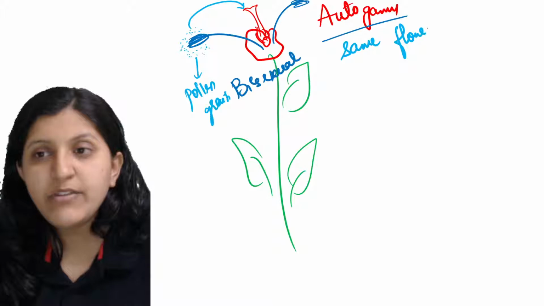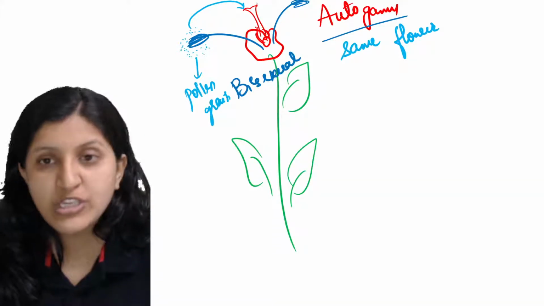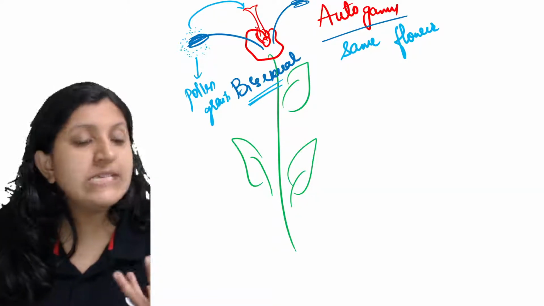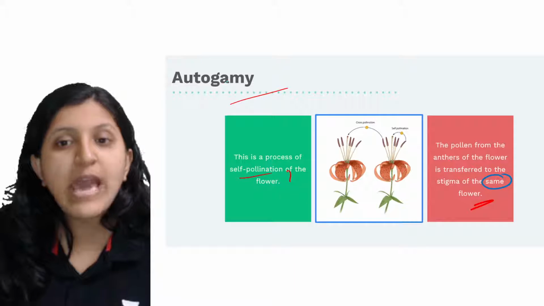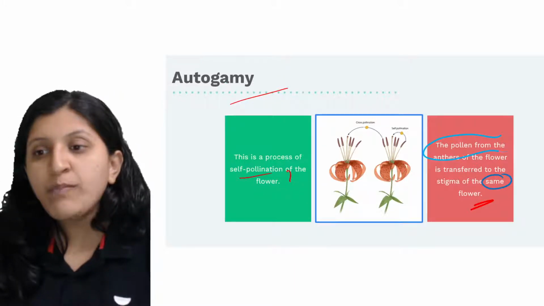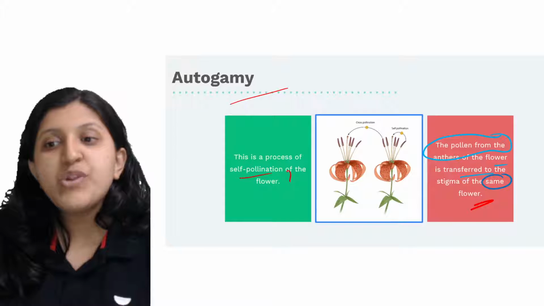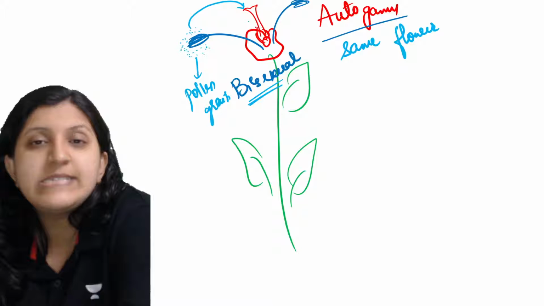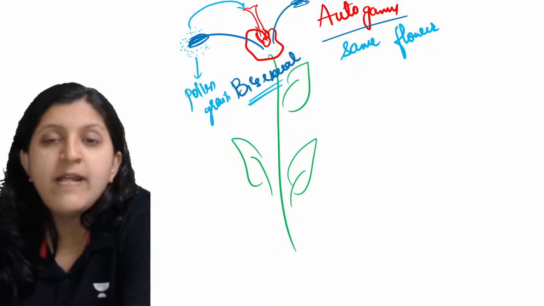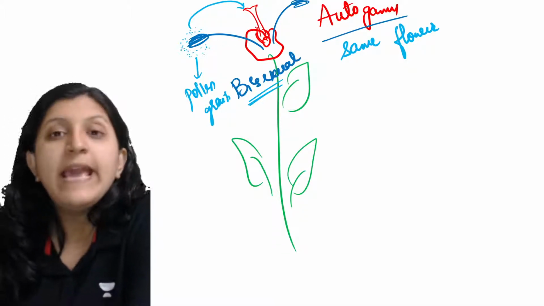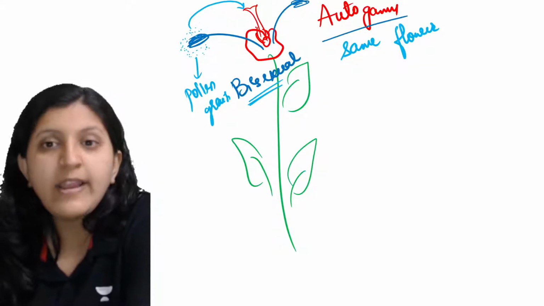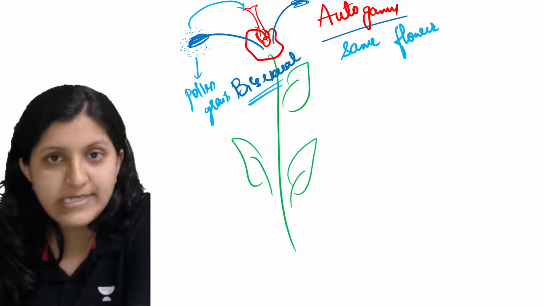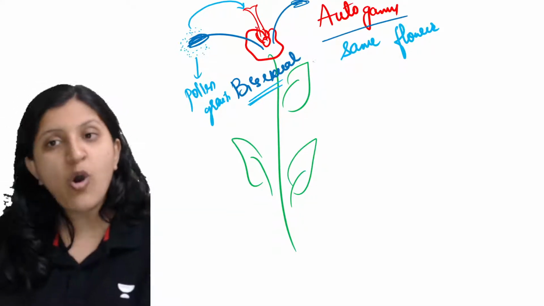In the same flower, the pollen grains have to reach the stigma of the female reproductive part. That means this flower is a bisexual flower. So autogamy, when we mention, the pollen from the anther of the flower is transferred to the stigma of the same flower. So this is the stigma. The anther of the same flower is releasing pollen grain, and from there the pollen grains are reaching the female reproductive part, that is stigma, style and ovary. So this we call autogamy.